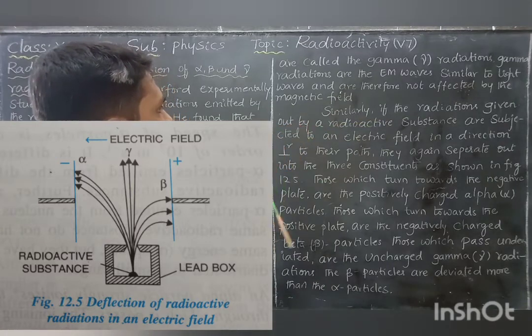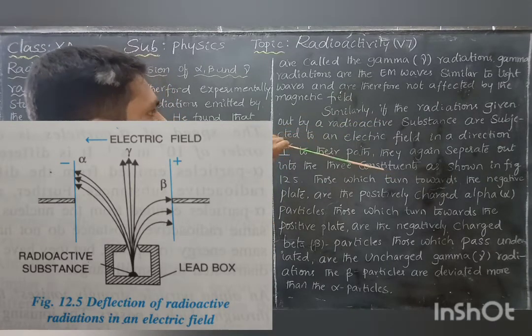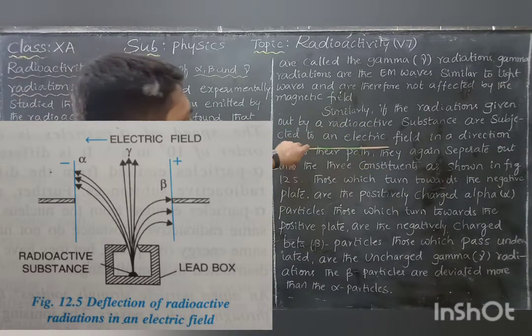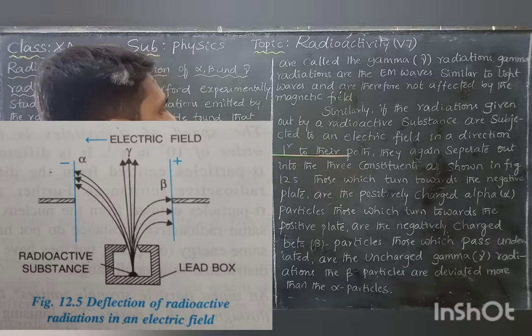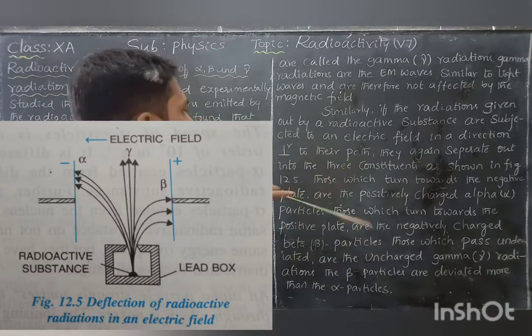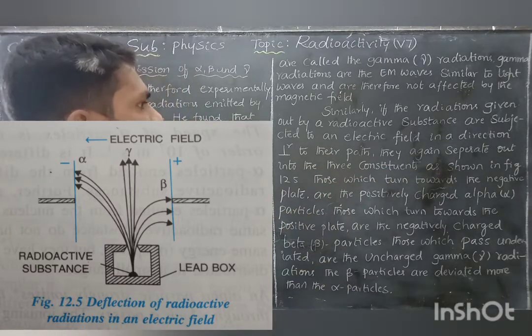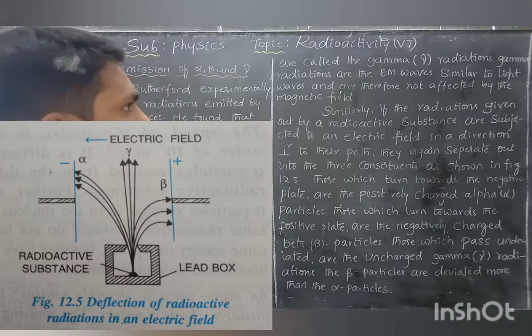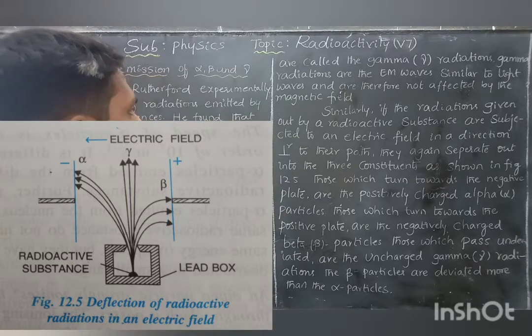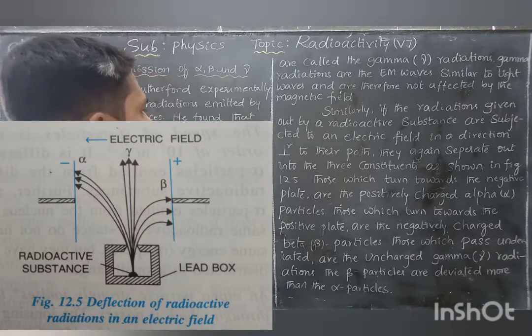Similarly, if the radiations given out by a radioactive substance are subjected to an electric field in a direction perpendicular to their path, they again separate out into three constituents as shown in the figure. See diagram 12.5. In that, the electric field is arranged left and right, with a positive terminal and a negative terminal.